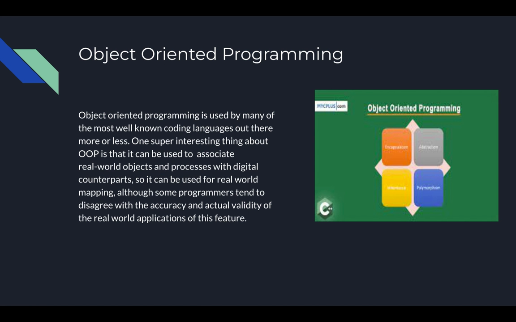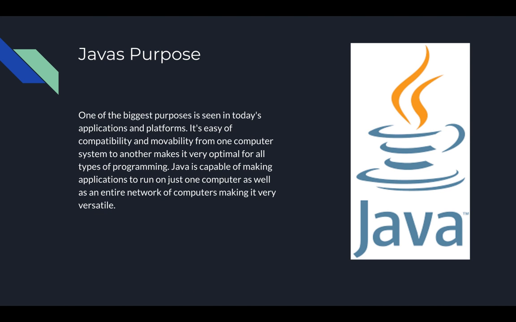OOP is used by many of the most well-known coding languages out there, to some extent. One super interesting thing about OOP is that it can be used to associate real-world objects and processes with digital counterparts, so that it can be used for real-world mapping. Some programmers tend to disagree with the accuracy with which it can do this, but it's still a cool feature associated with object-oriented programming.